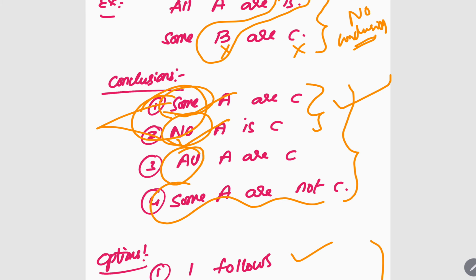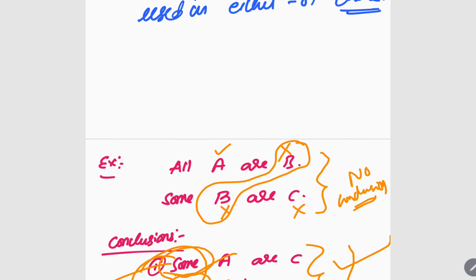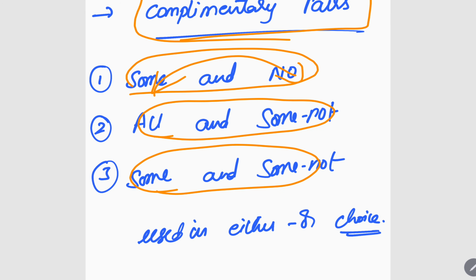All plus some not, even if you have this, it is also a complementary pair. And some and some not, that is also a complementary pair. So remember these three complementary pairs. I'm telling you very clearly, you may not understand because I completed it very fast. But my only request is, please remember those 8 tricks along with Venn diagrams of your own learning. Got it? Those 8 tricks and Venn diagrams will be fine for newcomers.